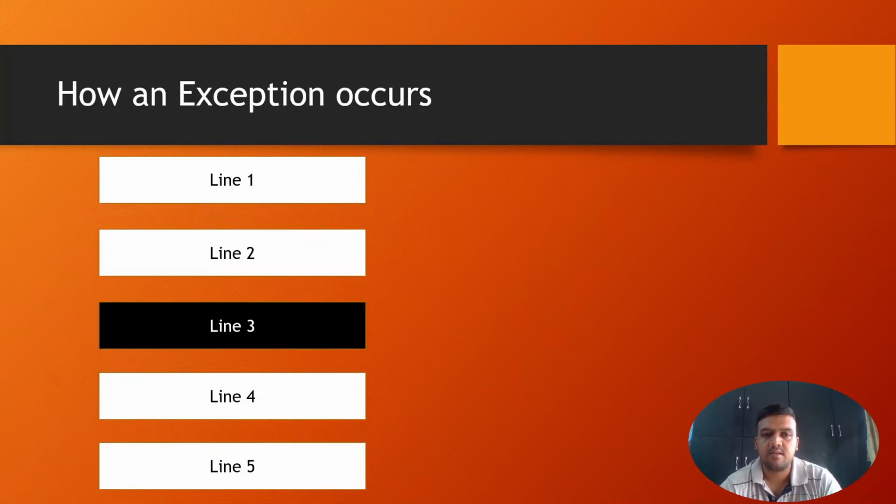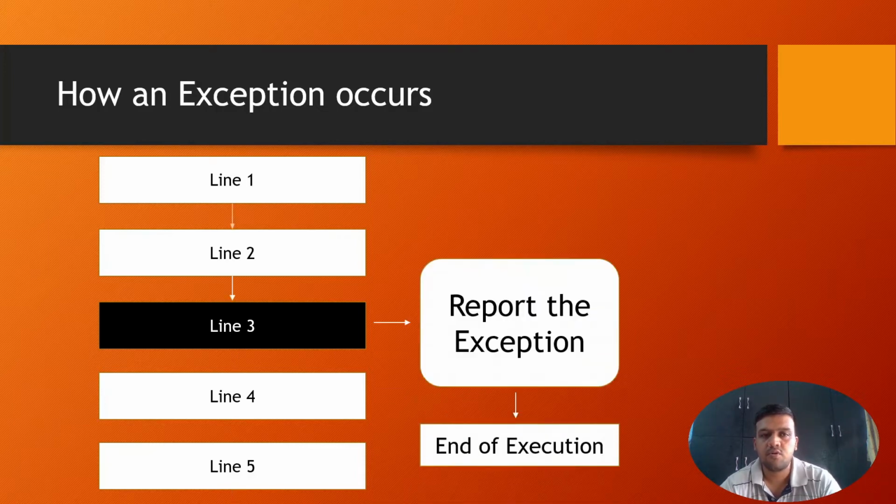Let's suppose we have 5 lines in our code. The program execution will start from line 1, then go to line 2, and let's suppose line 3 is where something fishy is happening, and that's where the problem is.